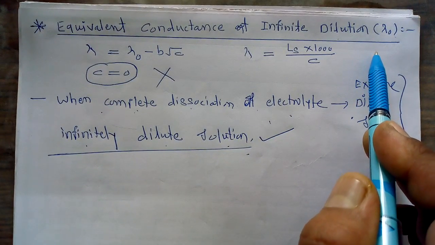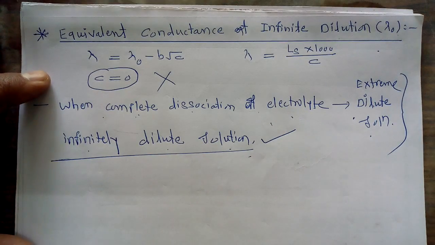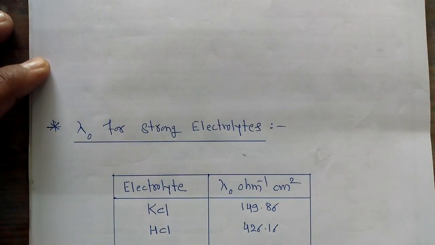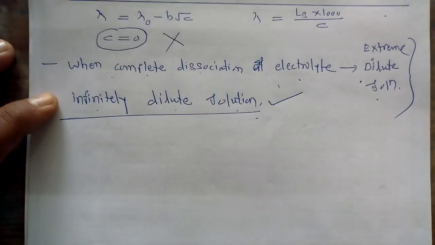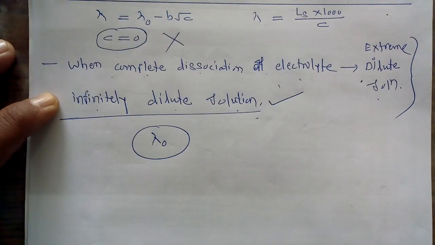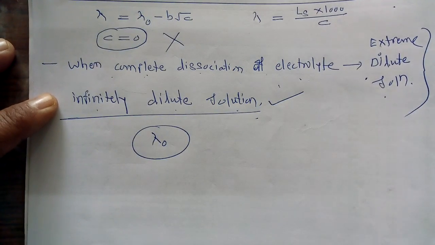Now, after studying these simple concepts, if we want to calculate this lambda 0, the equivalent conductance at infinite dilution is denoted by lambda 0. This lambda 0 is called the equivalent conductance at infinite dilution.